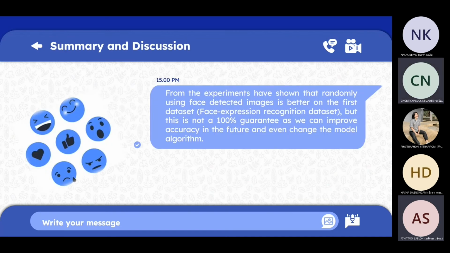Next, the summary and discussion: the experiment has shown that randomly using face detect images is better on the first dataset, the face expression recognition dataset. But this is not 100% quality, as we can improve accuracy in the future and even change the model algorithm.